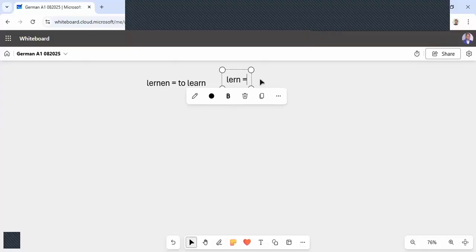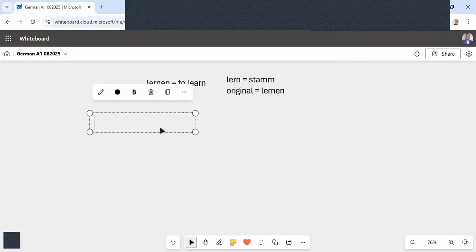First part will be the stem. Okay, and the original form of this verb, I will write it here to make it clear for you, is lernen. Okay, so now you know where to use the original form, in wir, sie, and where to use the stem form.